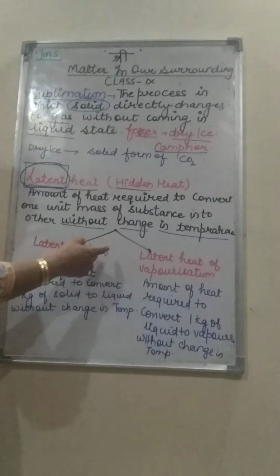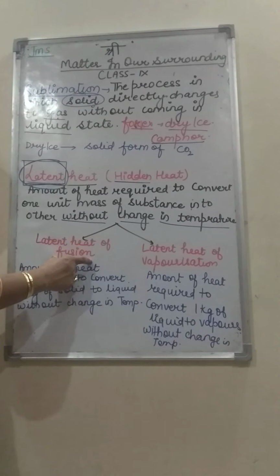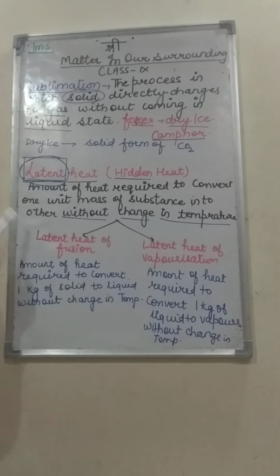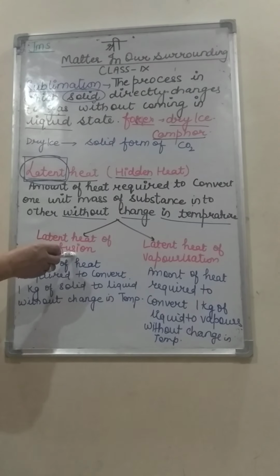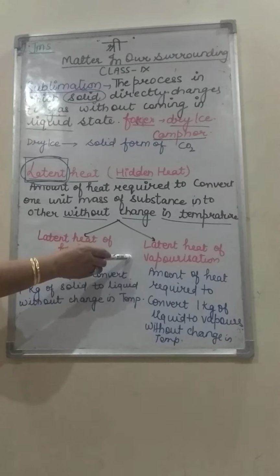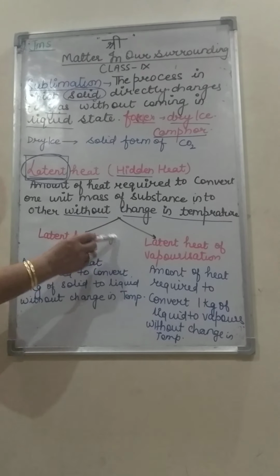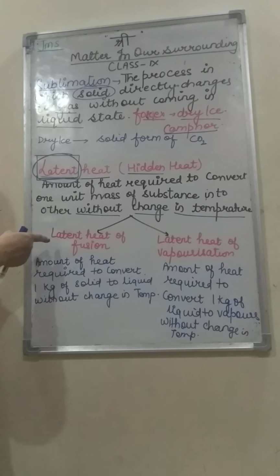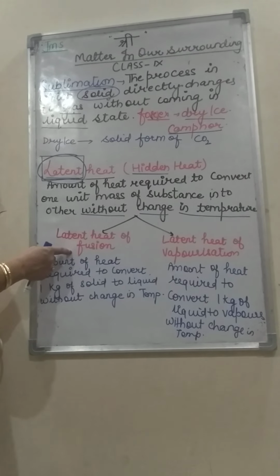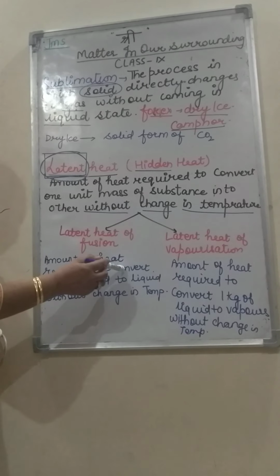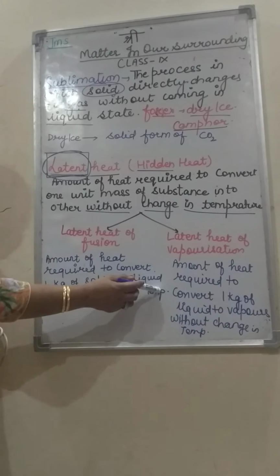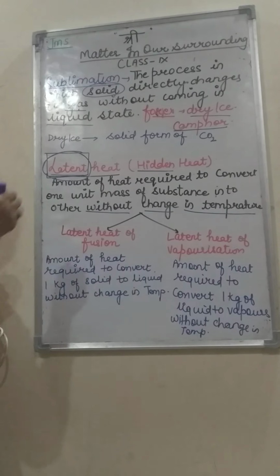Latent heat is of 2 types. First, latent heat of fusion and latent heat of vaporization. Now, the question is define latent heat of fusion. As you know, fusion means solid changes to liquid. So, latent heat of fusion is also related with solid changing into liquid. So, what is latent heat of fusion? Amount of heat required to convert 1 kg of solid to liquid without change in temperature.